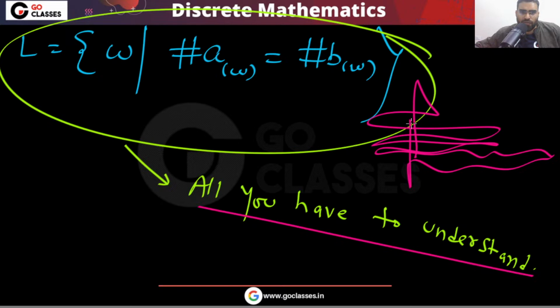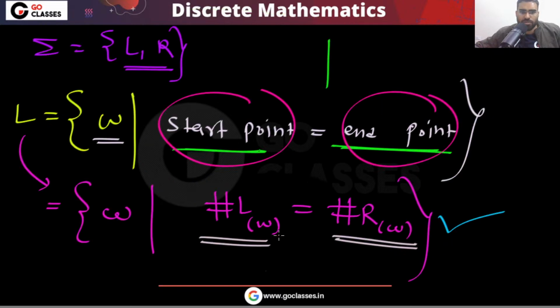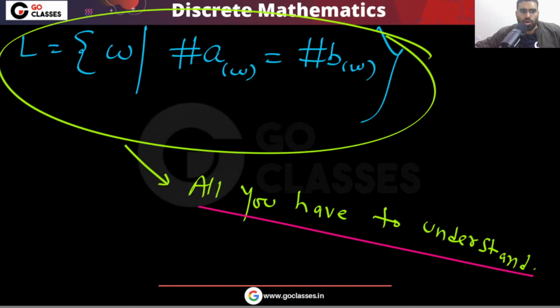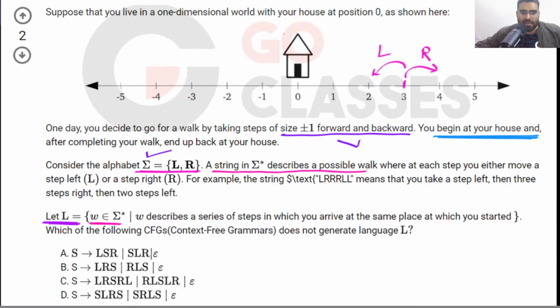It means that the number of left moves is equal to the number of right moves. Is this clear? The number of left moves is going to be equal to the number of right moves. This is your language. So your language is the number of A's equal to the number of B's. This is the question. I find this a beautiful question.